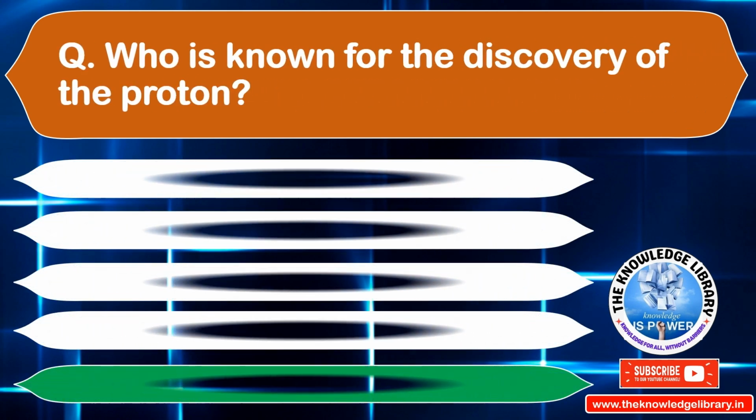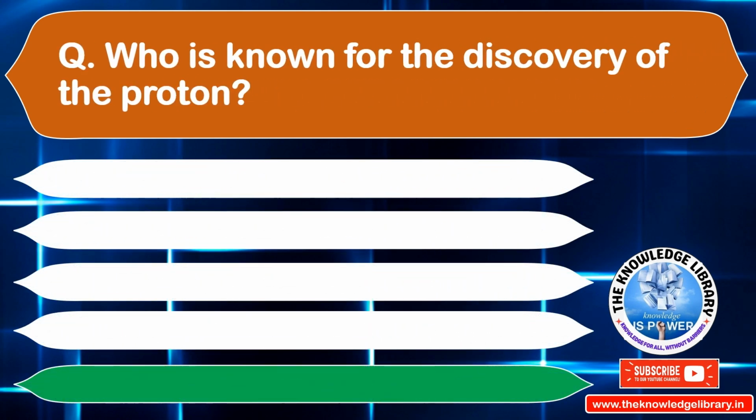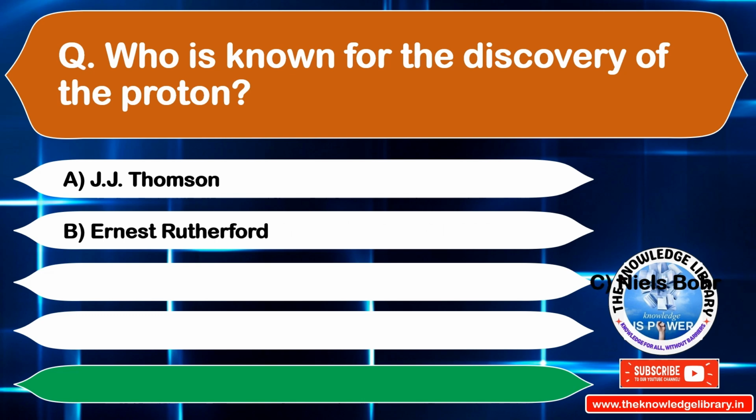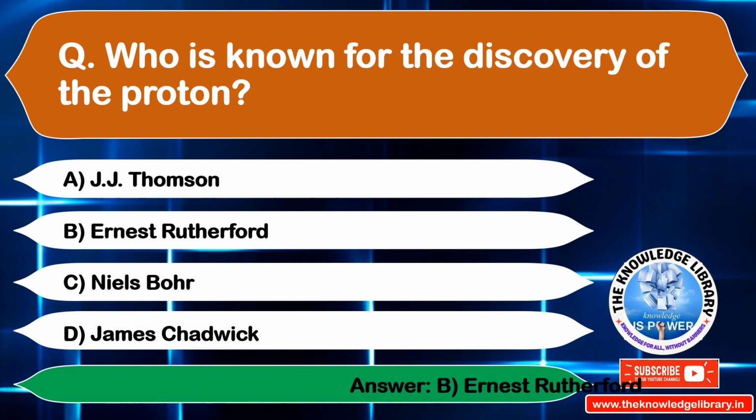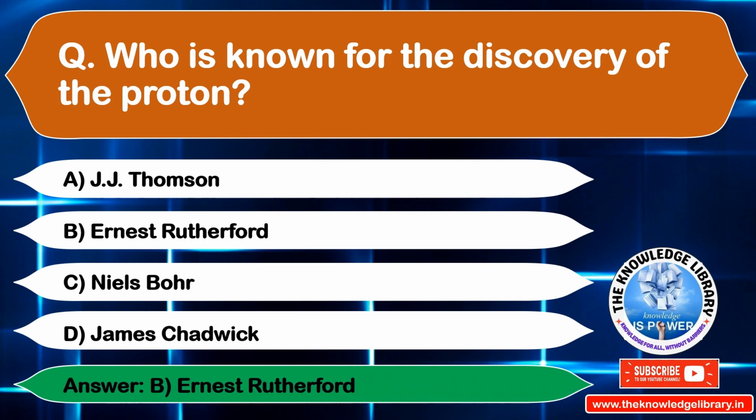Who is known for the discovery of the proton? Option A. J.J. Thomson. Option B. Ernest Rutherford. Option C. Niels Bohr. Option D. James Chadwick. The correct answer is option B. Ernest Rutherford. Move on to the next question.